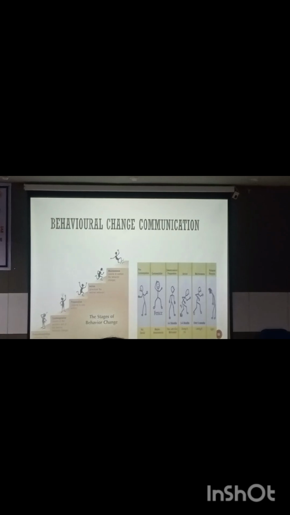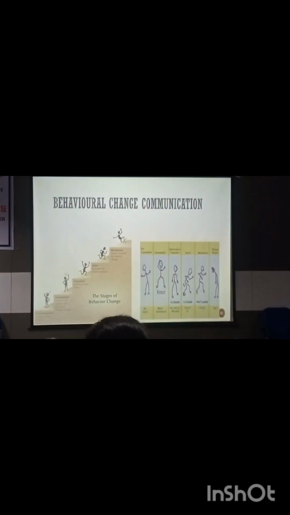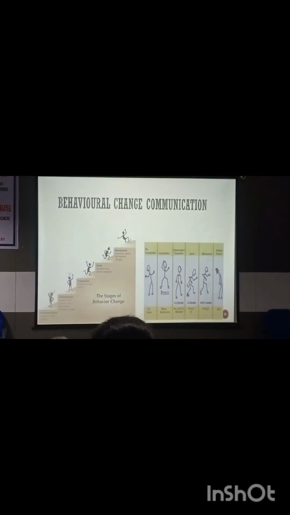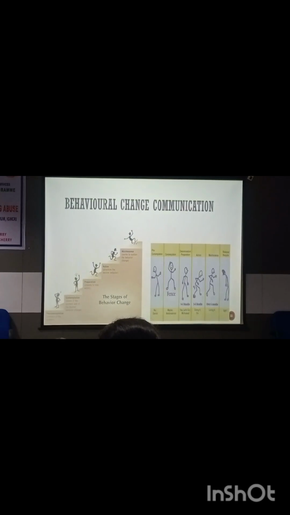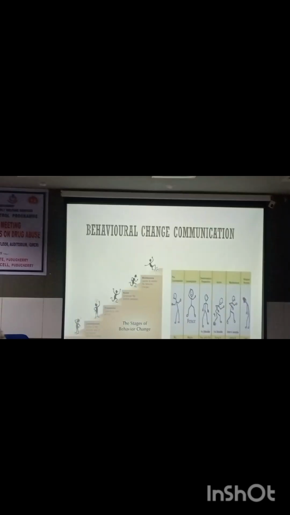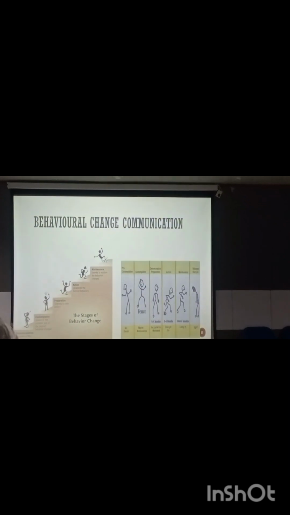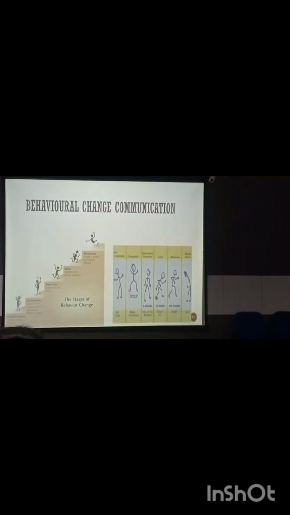Then they will put it into practice. They will take action, and then the maintenance phase, where they will sustain the behavioral change. They will quit that behavior and sustain it. This is the process, and it usually takes 6 months. If you don't monitor them properly, there is a high chance of relapse also. More than 50% of the youth will resort to this addiction behavior again.